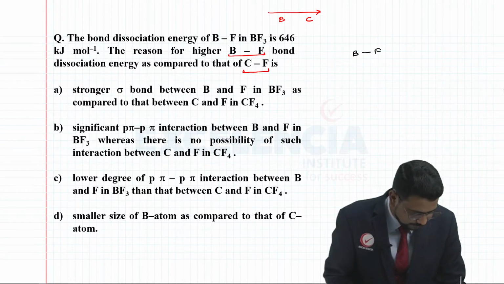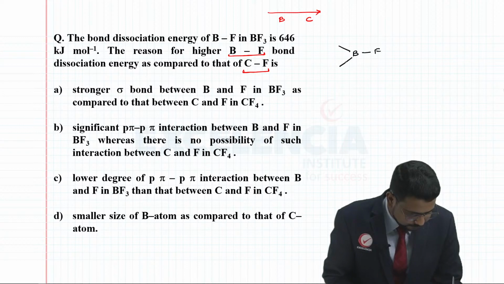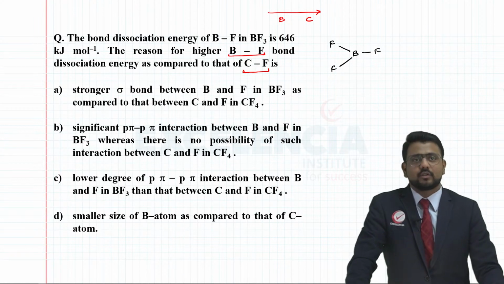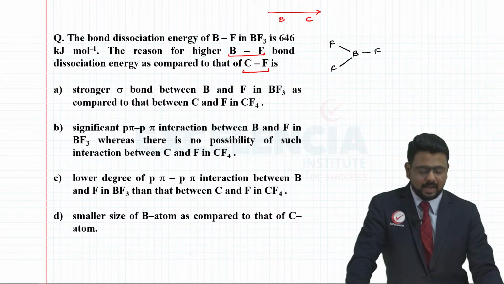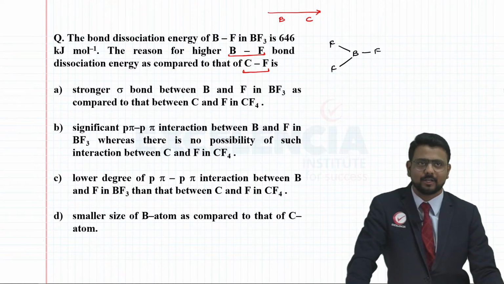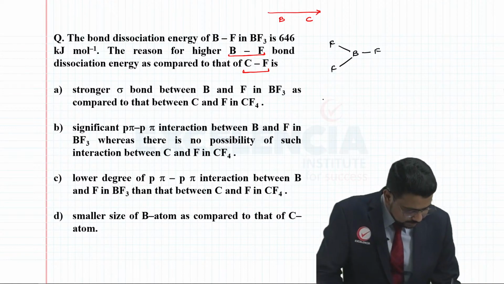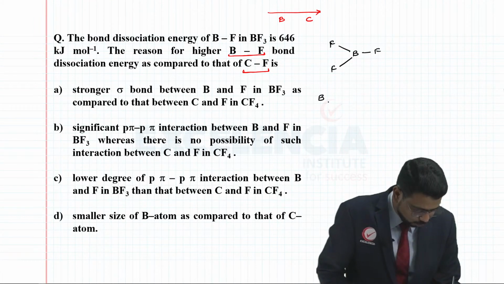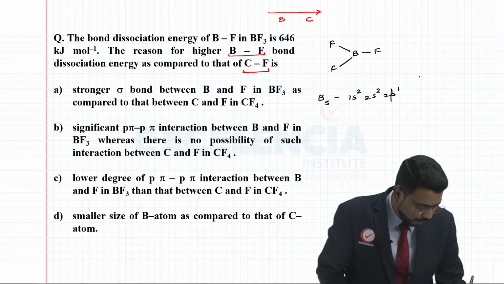So BF3, with F, F and of course F. Now looking at this structure, you will realize that you do not have the octet of boron complete. Yes or no? It is having an incomplete octet. And if we consider the electronic configuration of boron, having atomic number 5, you have 1s2, 2s2, 2p1.